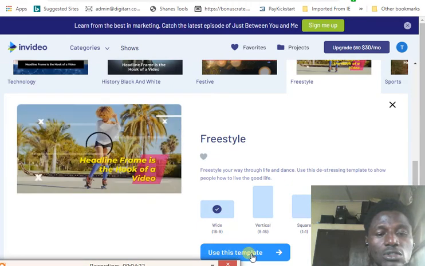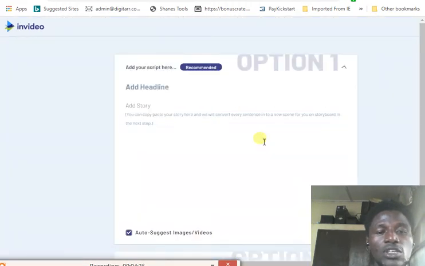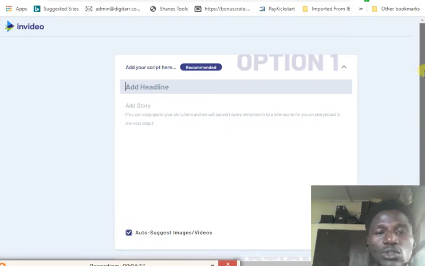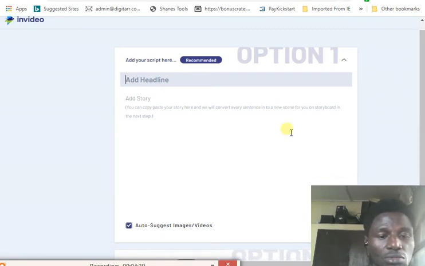Just let's use this template. It's loading up right now. You want to play, so that's it, guys. So here is what it's going to bring you. See, if you want to use an article, you're going to copy your article here.